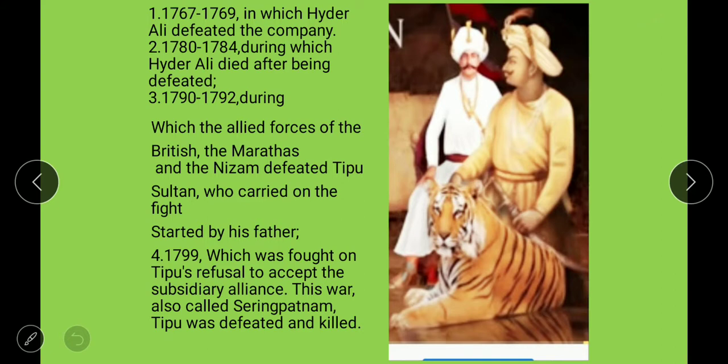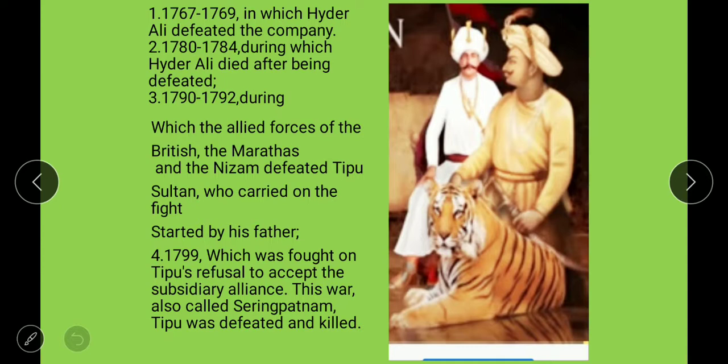In 1767 to 1769, Hyder Ali defeated the company. In 1780 to 1784, Hyder Ali died after being defeated. In 1790 to 1792, the allied forces of the British, the Marathas and the Nizam defeated Tipu Sultan. Tipu Sultan was the son of Hyder Ali, who carried on the fight started by his father.